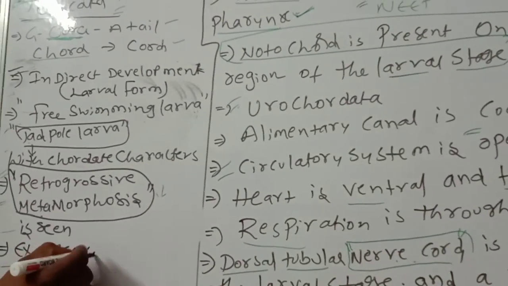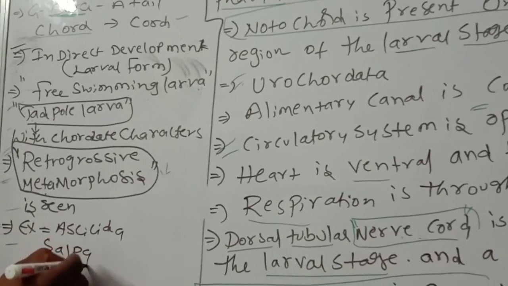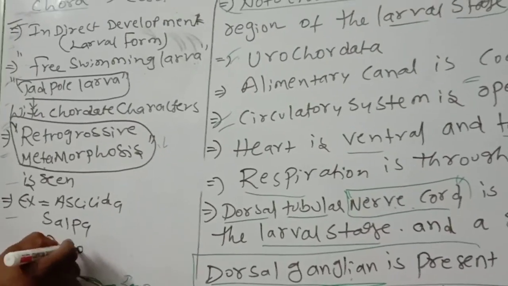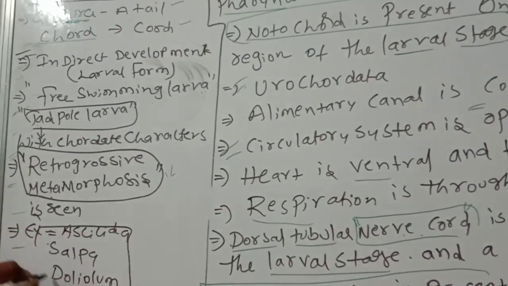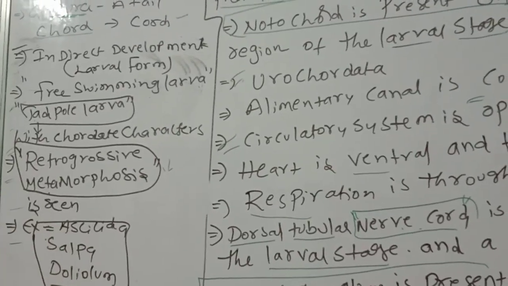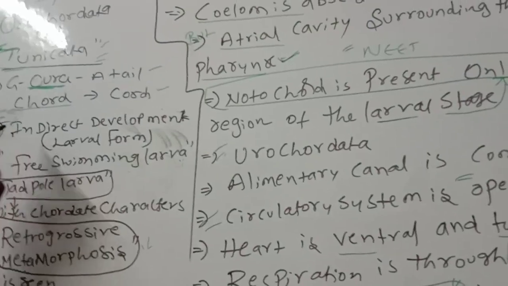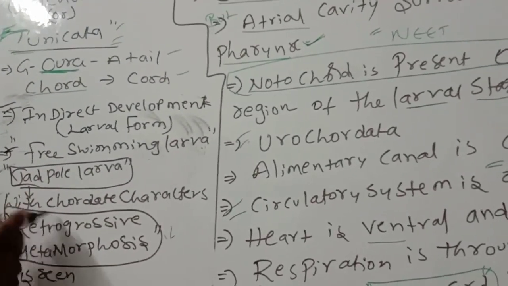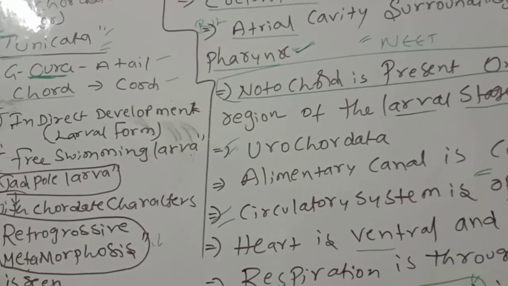Examples are Ascidia, Salpa and Doliolum. These points you should remember. So children, indirect development, larval form is there. That is a free swimming larva called tadpole larva with the chordate characters.